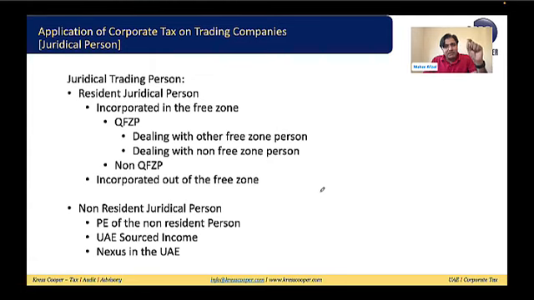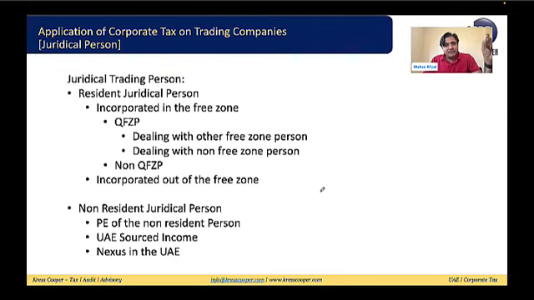Whether the juridical person is in the free zone or out of the free zone. If the juridical person is doing trading or any other business, right now we are discussing trading, if the limited liability company is a juridical person, this person may be within the free zone, or there is a possibility the person is out of the free zone. Once the person is in the free zone, then we need to look into whether the person is a qualifying free zone person. We all know there are 6 conditions for the qualifying free zone person.